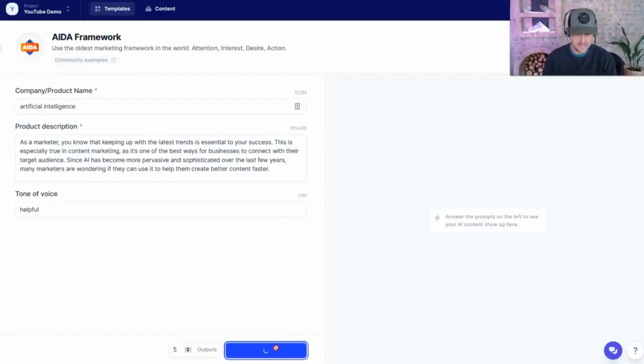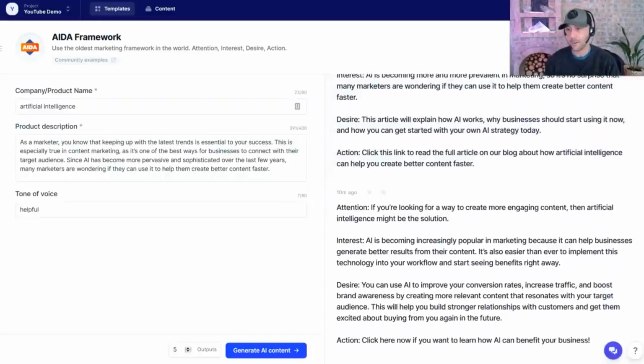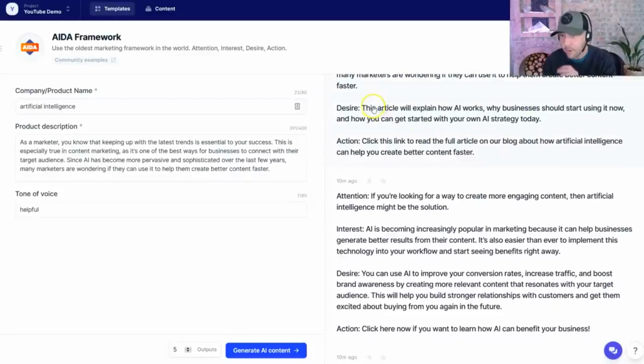Now, this is AIDA. This is a copywriting framework that is really common, and I did 5. I probably should have done a couple less. It just takes a little longer to do 5. So if you're looking for a way to create better content faster, then it might be time to consider artificial intelligence. AI is becoming more prevalent in marketing, so it's no surprise. This article will explain how AI works, why businesses should start using it now, and how to get started with your own strategy today. So just using a different tool within the system, I now came up with my 3